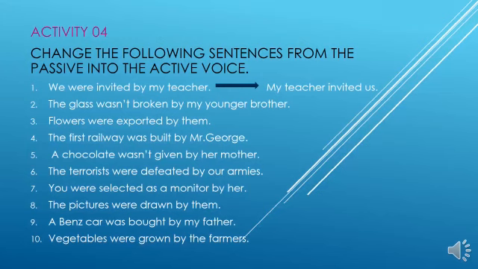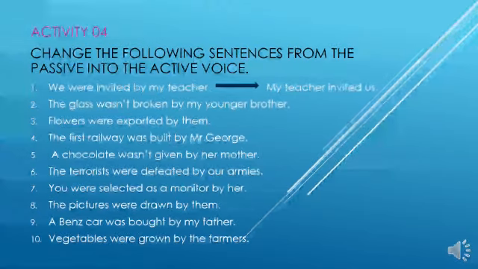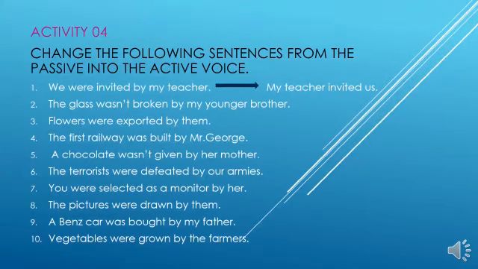Here also you have to understand what is subject, what is verb and what is object. Here the object is my teacher, the object becomes the subject, so you can start the sentence with my teacher. Can you remember the structure of the active voice? Subject plus verb plus object. Then my teacher is the subject, the verb is invited, us means the object. Like that, follow the method, then write the answers. Okay.